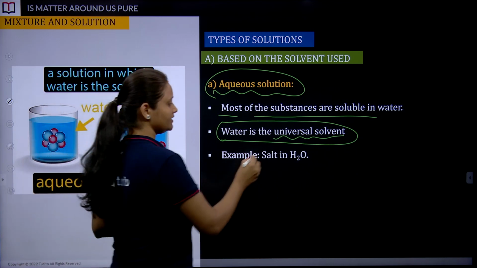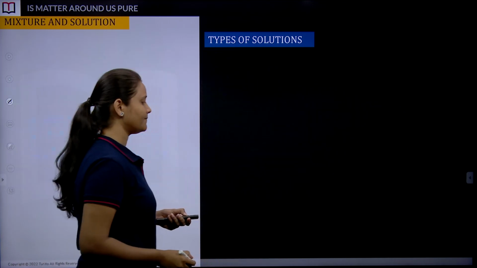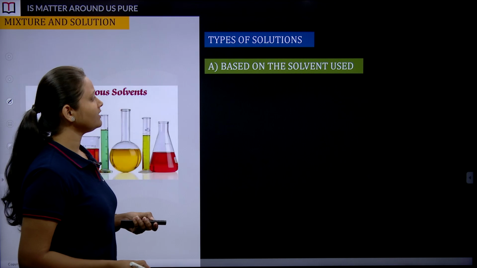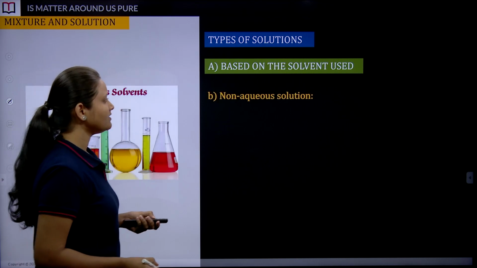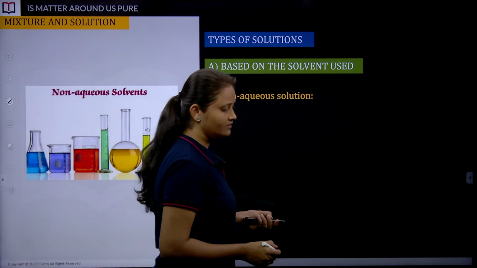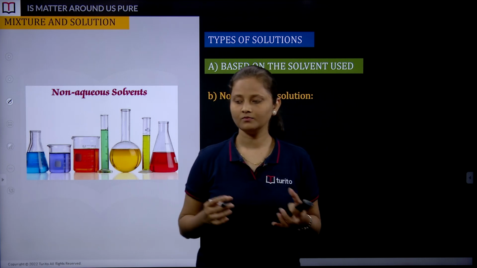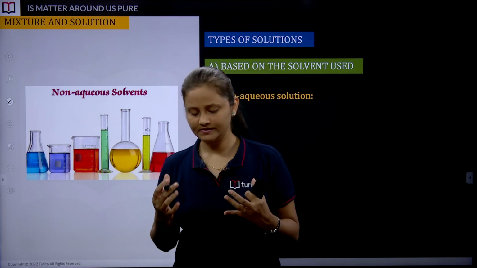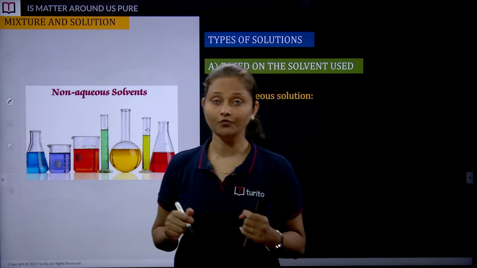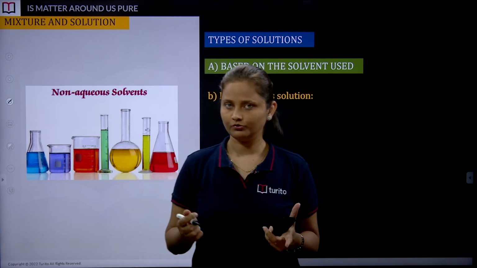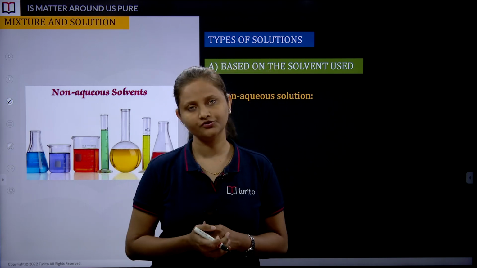Example: salt in water. Next, moving ahead, students, if we have water as a solvent and most of the substances get dissolved in water, it gives you a solution which is nothing but an aqueous solution.